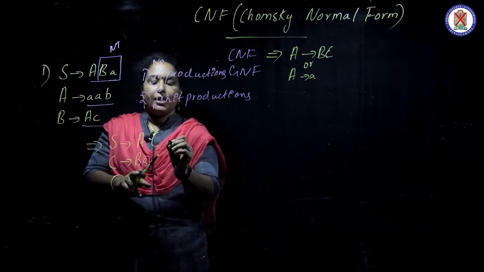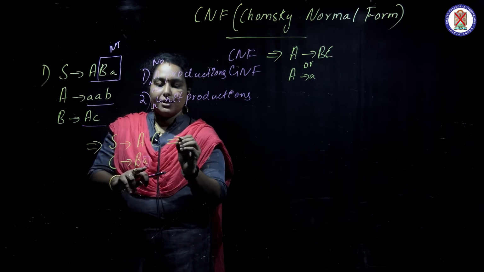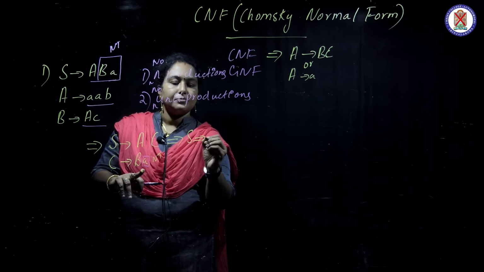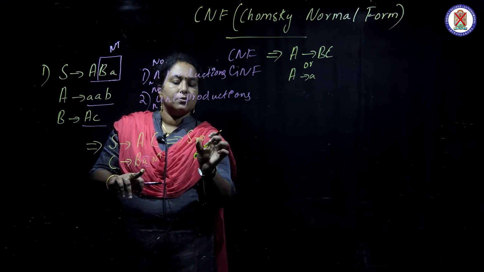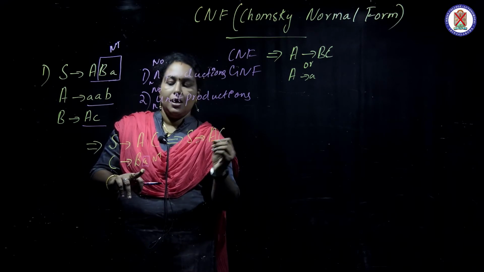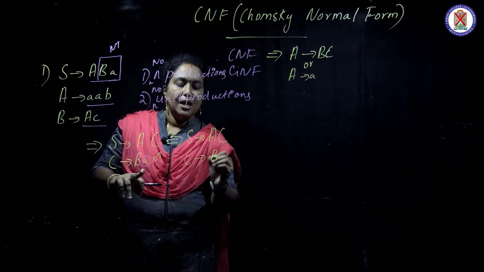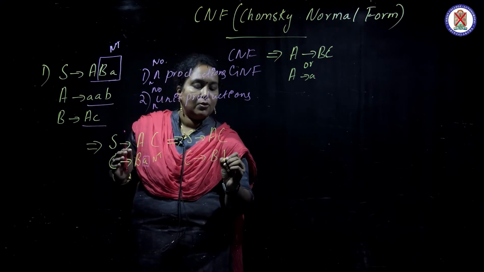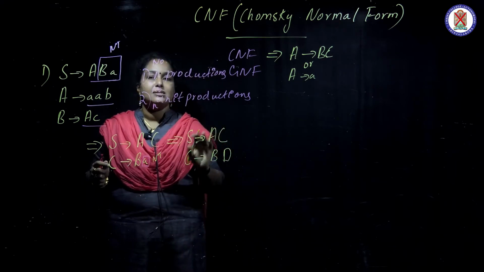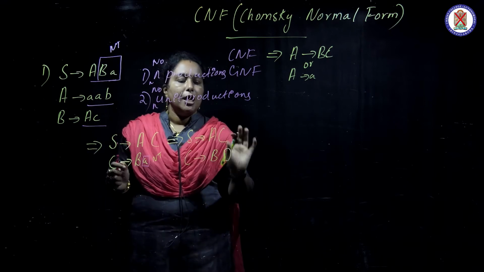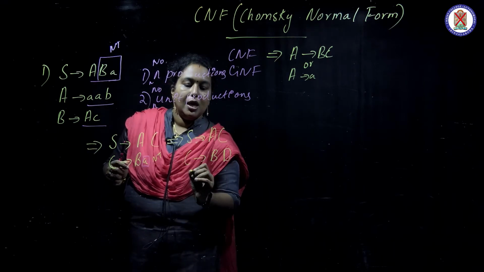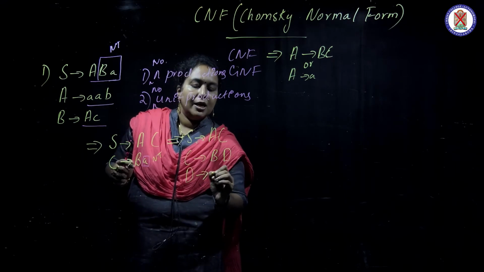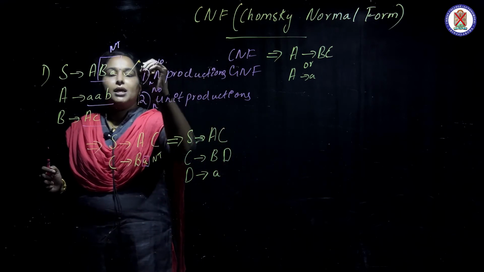Okay, so how can we avoid this? We can avoid this by substituting a non-terminal here. So S gives AC and C gives B. I am again substituting with the next alphabetical order. You can take any order, any alphabet. This must be a non-terminal, that is a capital alphabet. So C gives BD. When you write C gives BD, D's production must also be written: D gives A. So this part has been finished.